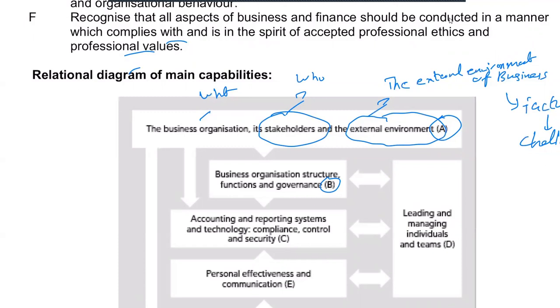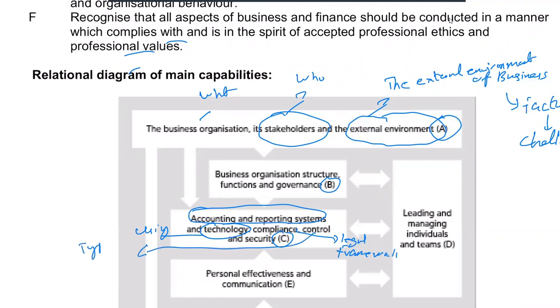Then part C, accounting and reporting systems and technology, compliance, control, security. So the accounting and reporting system in the business, the technology it's using, then the compliance legal framework, controls, what type of controls are there, the security system.